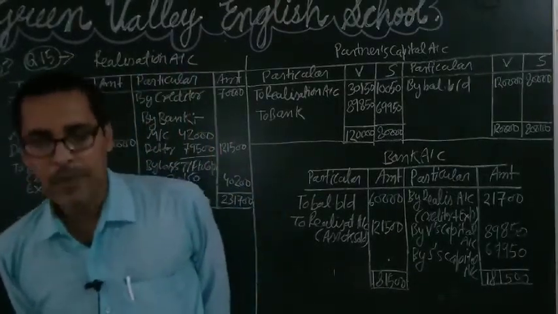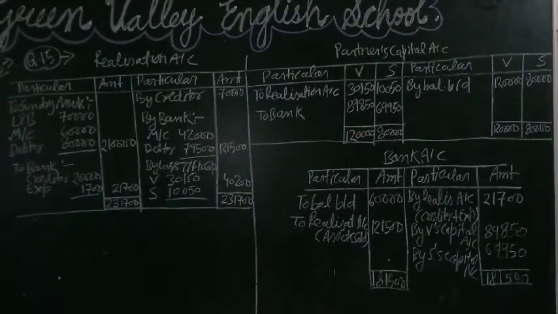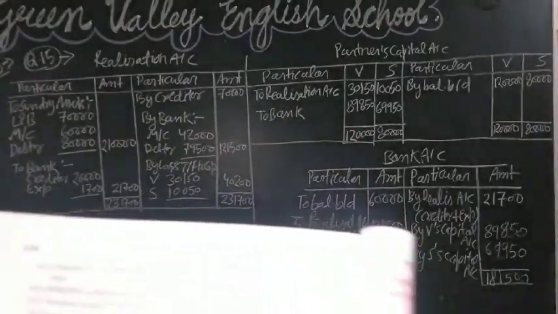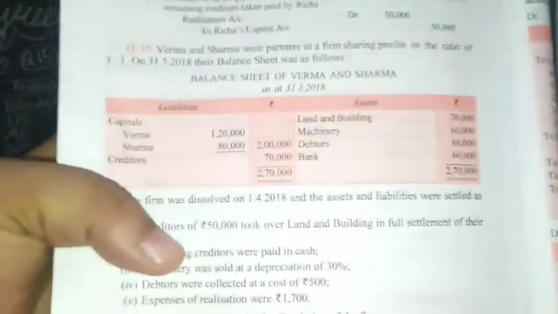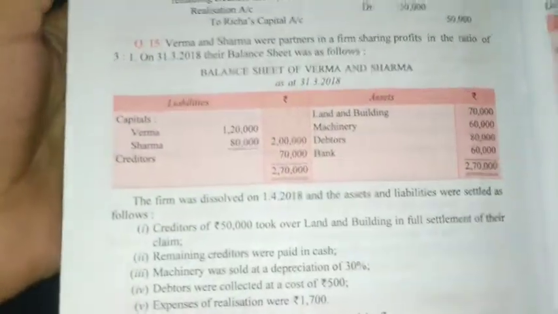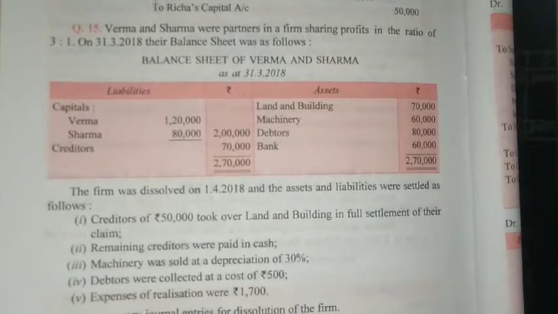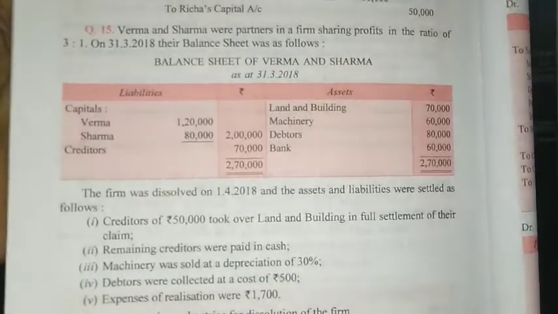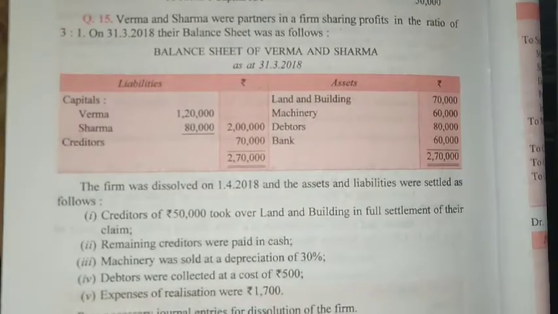In question number 15, student, Verma and Sarma were partners in a firm sharing profit in the ratio of 3:1. On 31st March 2018, their balance sheet was as follows.